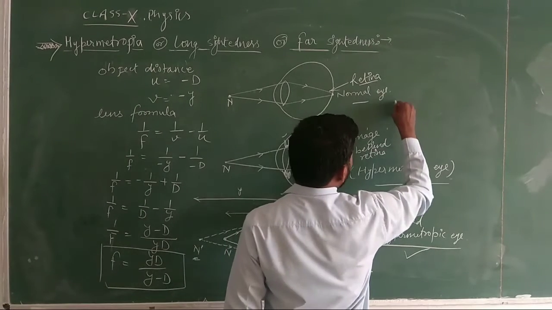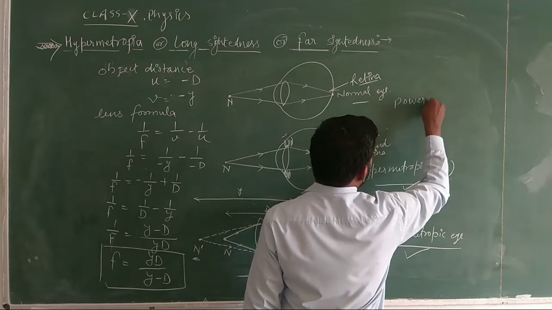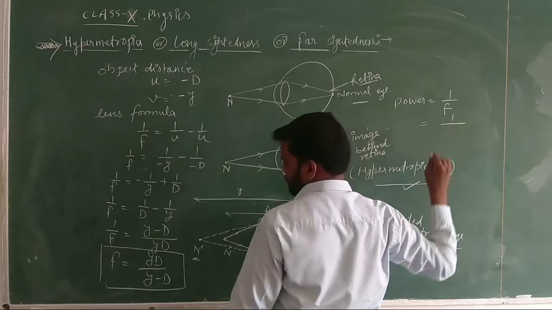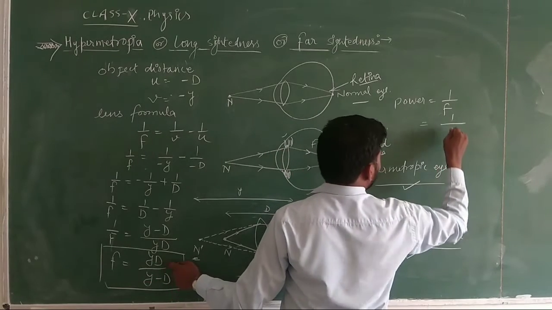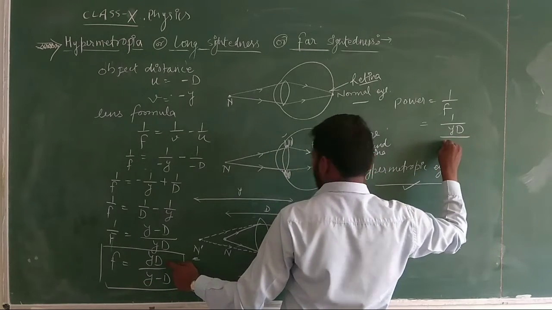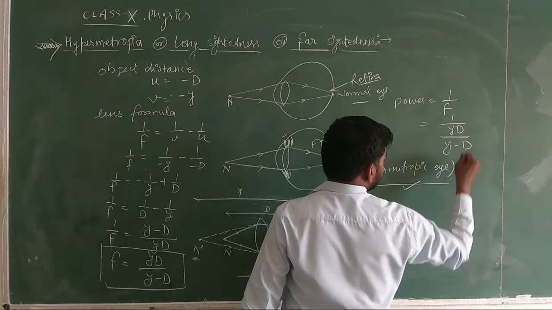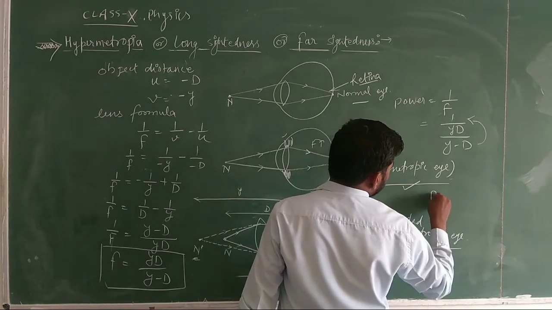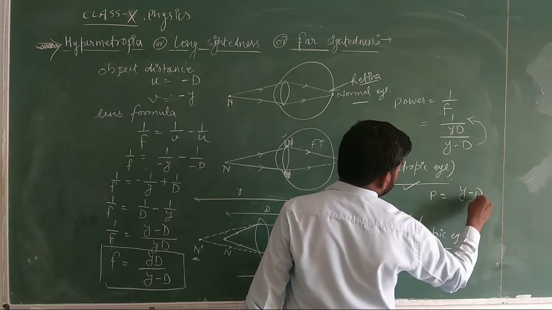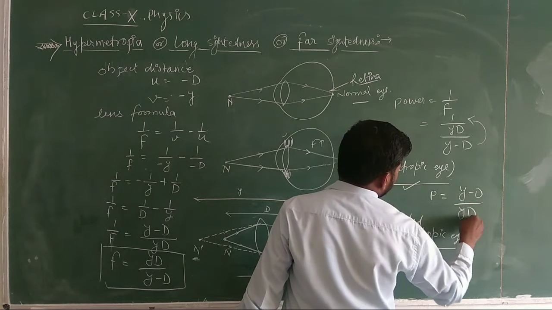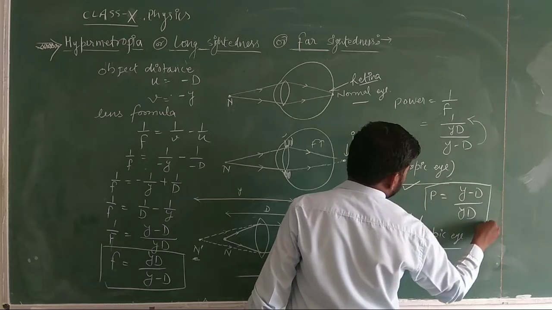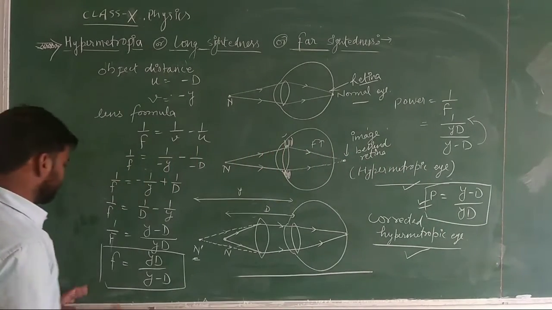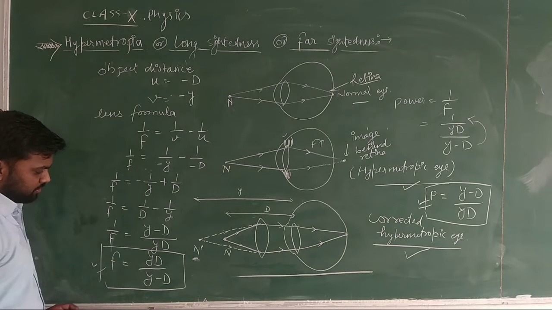So we know the power formula, that power equal to 1 upon focal length. It will be 1 upon f. What is the value of f? yd upon y minus d. It will come on the upper side. So the power P will be equal to y minus d upon yd. By this formula we can calculate the power of the lens, and by this one we can calculate the focal length of the lens.